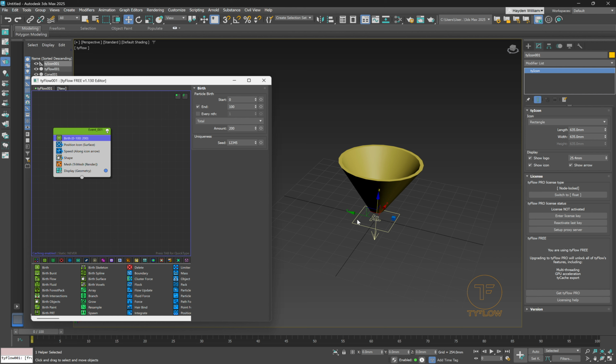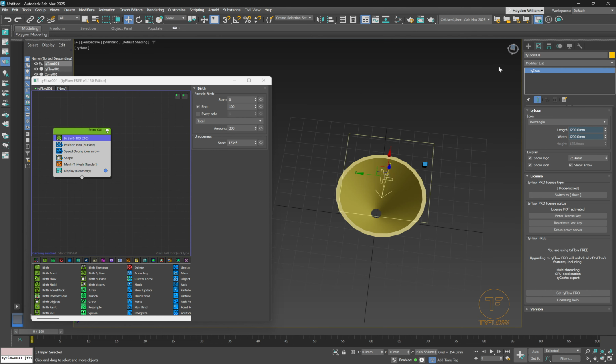That setting's fine. What we'll do is we'll raise it up above the cone, we'll make it a little bigger, and we will push that over the cone so it's directly above.